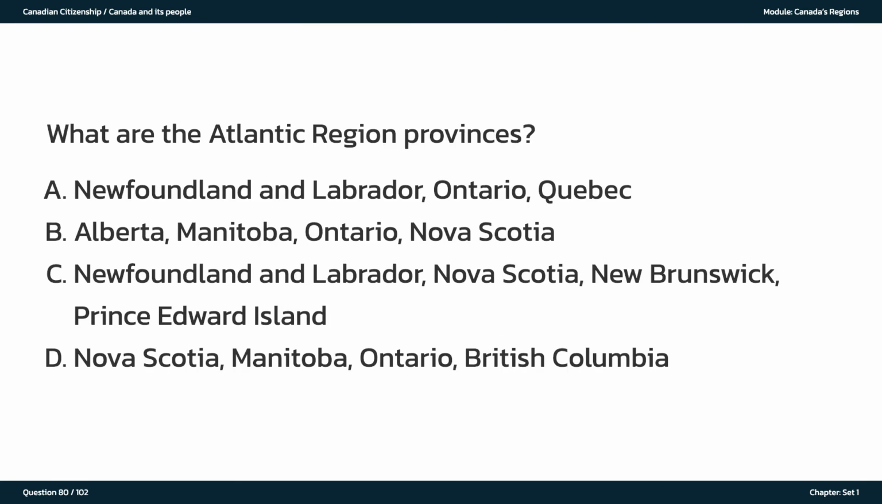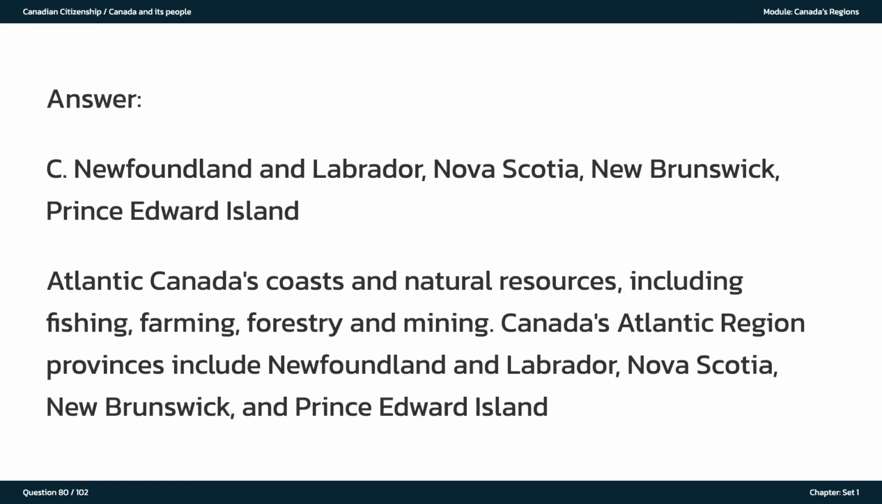What are the Atlantic Region provinces? A. Newfoundland and Labrador, Ontario, Quebec. B. Alberta, Manitoba, Ontario, Nova Scotia. C. Newfoundland and Labrador, Nova Scotia, New Brunswick, Prince Edward Island. D. Nova Scotia, Manitoba, Ontario, British Columbia. The answer is C. Atlantic Canada's coasts and natural resources include fishing, farming, forestry and mining. Canada's Atlantic region provinces include Newfoundland and Labrador, Nova Scotia, New Brunswick, and Prince Edward Island.